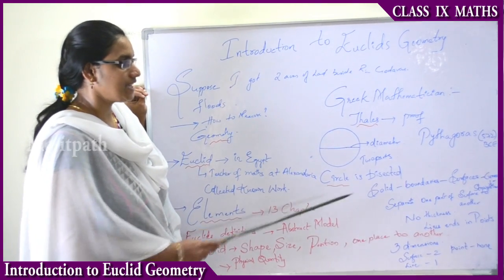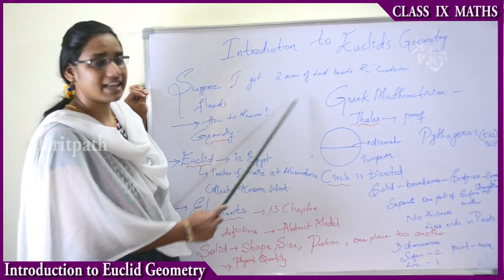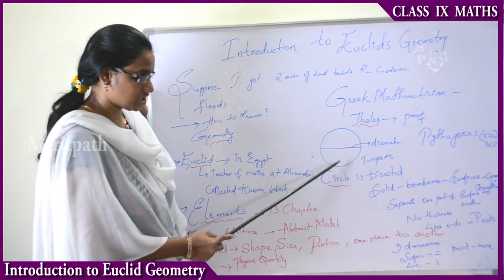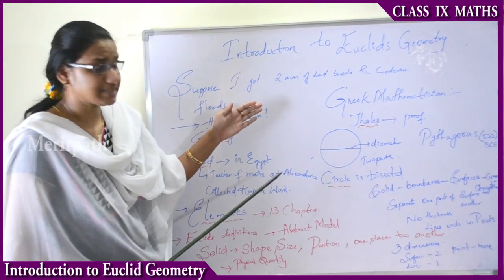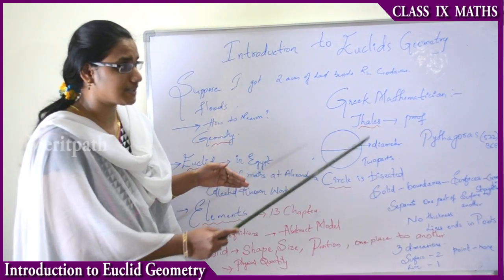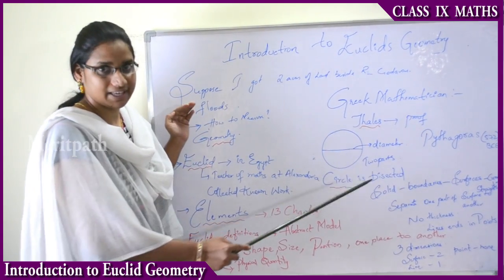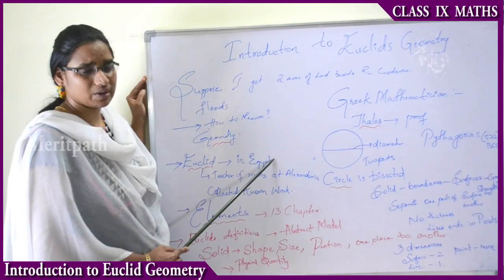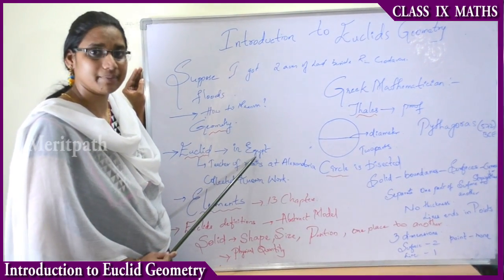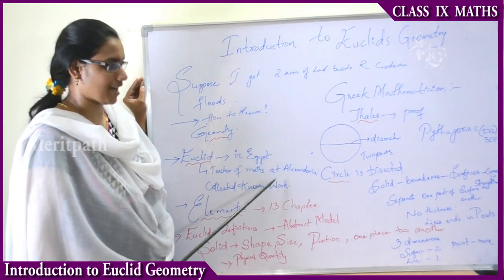Now let us see one more example, that is, what Thales, the great mathematician, discovered. Pythagoras was one more scientist who worked around 572 BCE. He did the work on the Pythagoras theorem, the most familiar theorem that we learn in our higher classes.